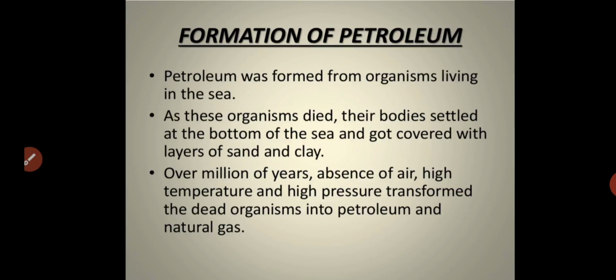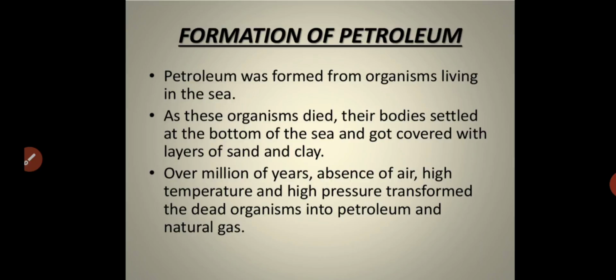Next, coming to the formation of petroleum, how exactly this petroleum and its products form. Usually petroleum is obtained from the organisms present in the sea. Dead sea organisms are converted into petroleum, and that takes millions of years. Petroleum was formed from organisms living in the sea.